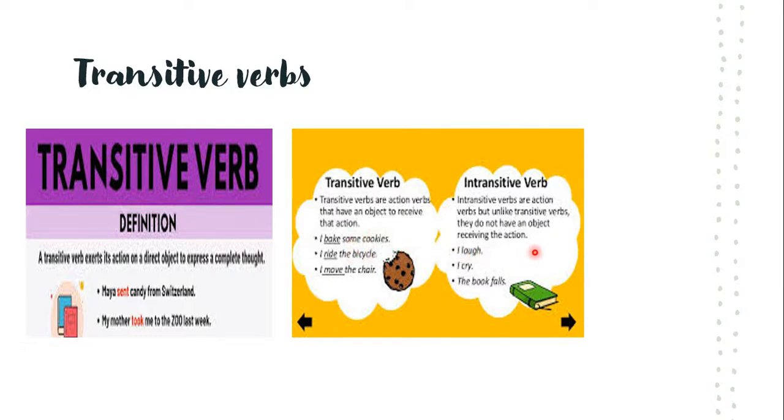So there is no object here. I bake some cookies, so cookies is an object, so bake is a verb, it is showing the action. And what is the object here? You can see cookies, bicycle, chair, I move the chair. Move is a verb, it is showing action. And chair is the object here. And here there is no object at all.